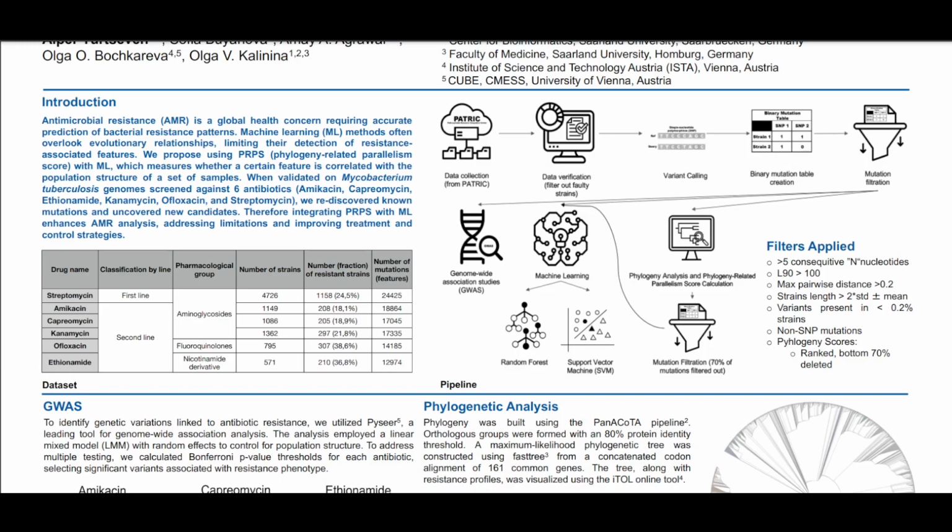The second part involves running machine learning on the data after the initial filtration. The third part is phylogenetic analysis and PRPS calculation. After calculating this score, we have filtered our mutations and removed 70% of the mutations highly related to phylogeny. We then trained the machine learning models with the same setup to demonstrate the effects of PRPS. Now, let's move on to the results.